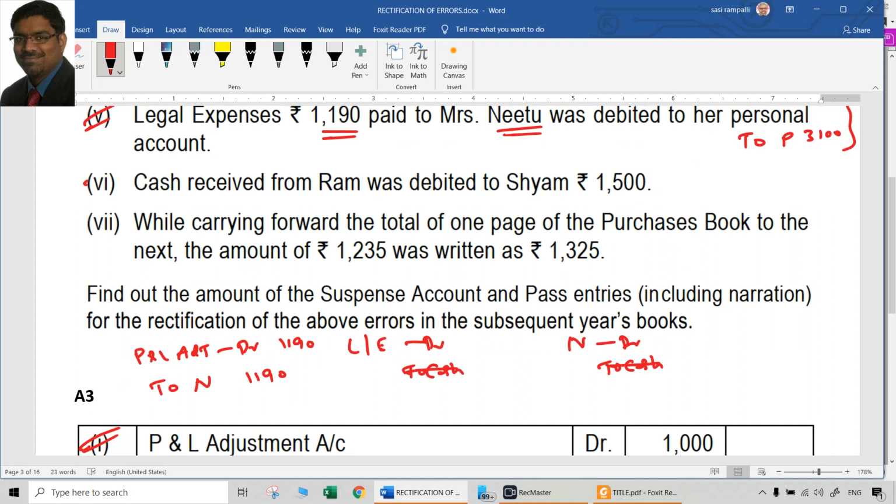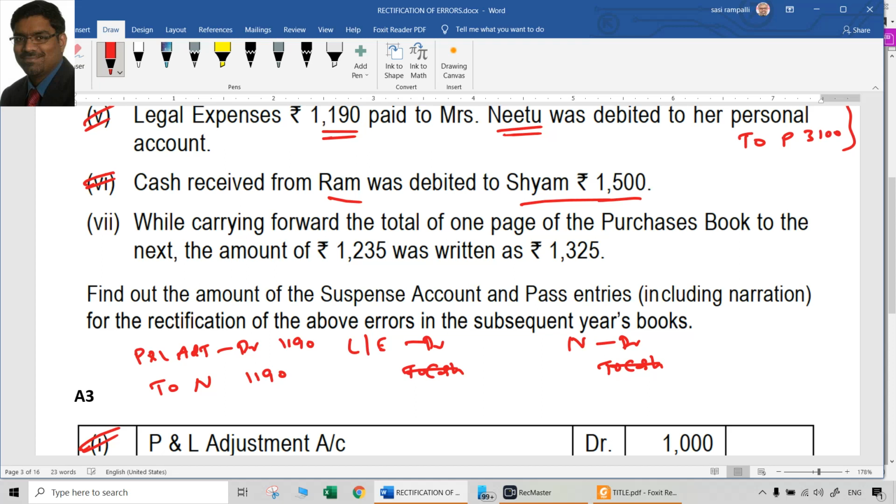Then point number 6: cash received from Ram was debited to Sham, 1500. So here, cash was received from Ram, but debited to Sham. Ideally, when you receive cash, the cash account Dr to Ram account has to be passed.